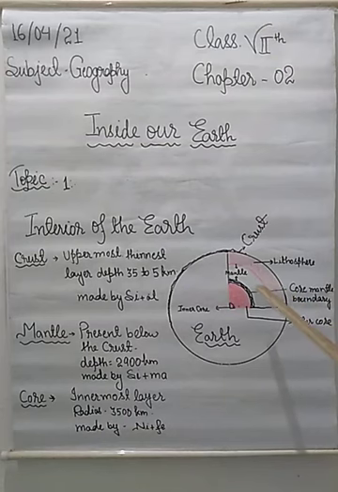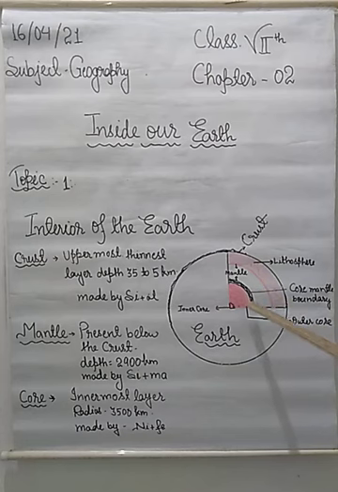This second layer of the earth, which is known as mantle, has a depth of 2,900 kilometer just below the crust to its ending point. Alright. And it is made of SIMA. It means it is made of silica plus magnesium. Okay. It means the whole mantle is made up of silica and a combination of magnesium.